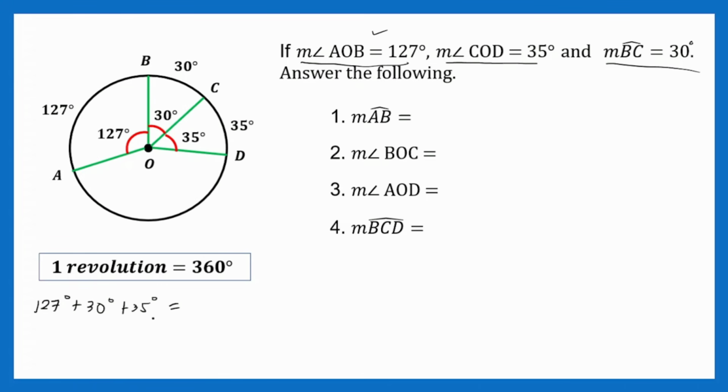So, kung ano man yung sum niyan, saka mo i-minus sa 360. Okay, 127, 30, 35. So, 7 plus 0 is 7 plus 5 is 12. Carry 1. 6, 8, 9, 1. So, 192. Tama? That is 192 degrees. Sabi natin, kailangan buong 360 lahat. So, therefore, yung 360 na ito, maminus na natin ng 192 degrees para makuha yung matitira.